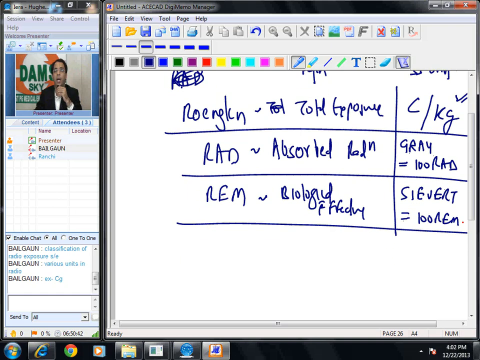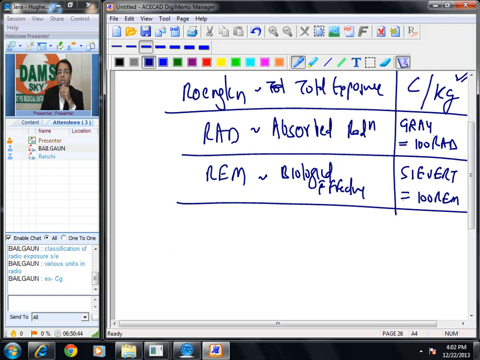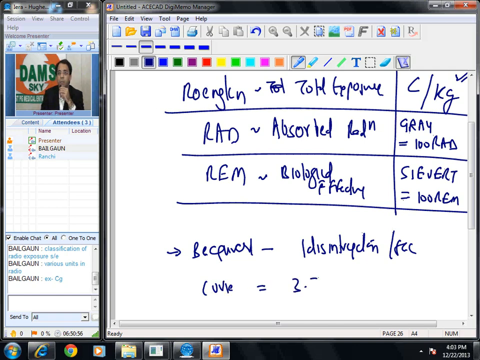Okay. And there are 2 units of radioactivity. Becquerel, which is 1 disintegration per second. Curie, which is equal to 3.7 into 10 to the power 10 disintegrations per second. Okay. Total 7 units are there. I will revise for you.